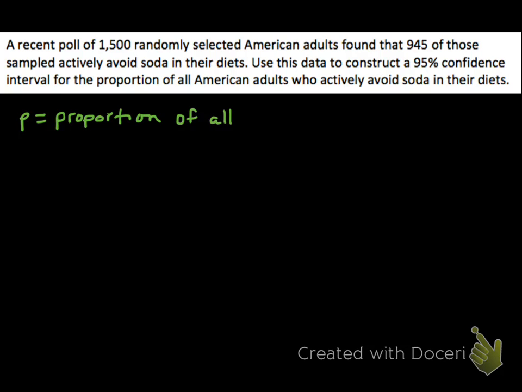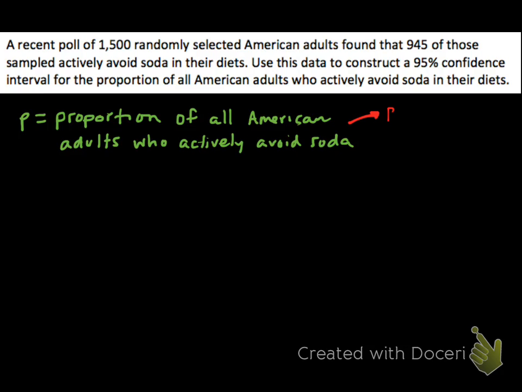We're going to call lowercase p the proportion of all American adults who actively avoid soda. Since p is a value describing a population, we often call it a parameter. Keep in mind that we don't actually know the value of p. That would require getting in contact with every adult in America and finding out if they actively avoid soda. And the whole goal of this problem is to get a good estimate for p based on our sample data. So how do we do that?